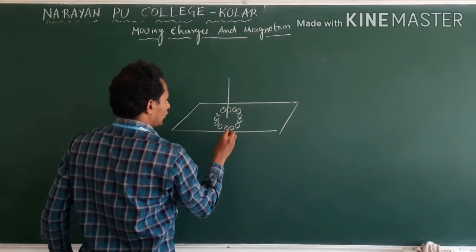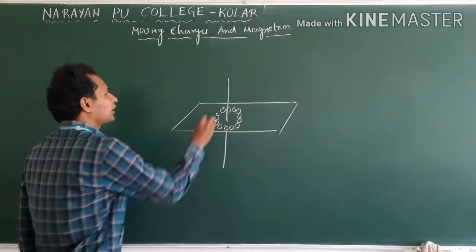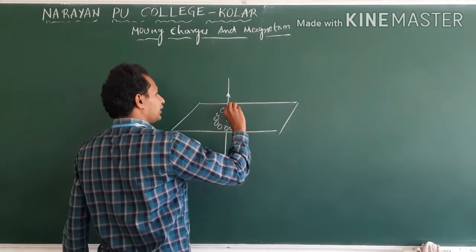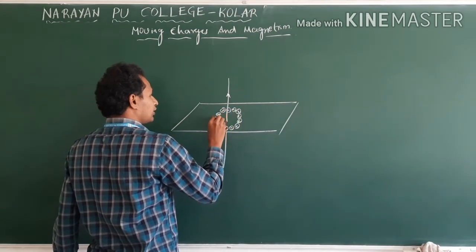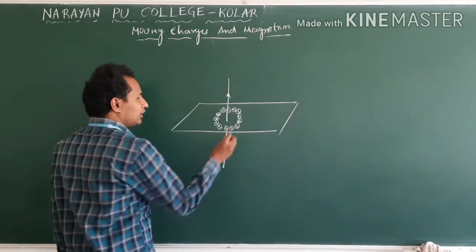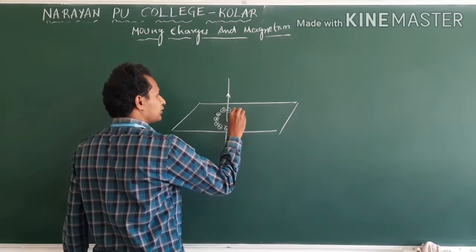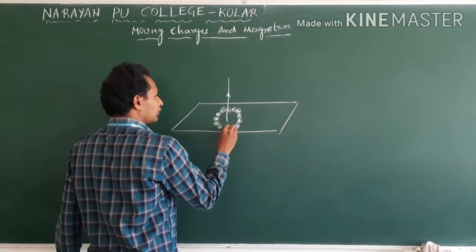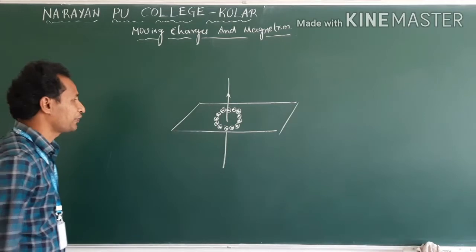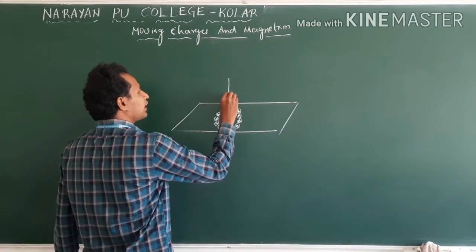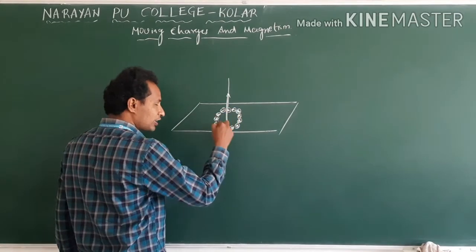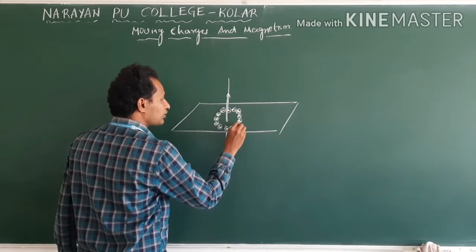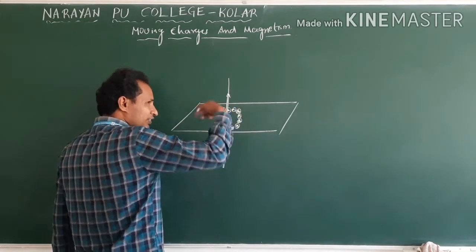Let us say this arrow shows the north direction. When current is passing through this conductor, the needles are arranged in a circular order. If you join them, what do we notice? It will be a circular loop.